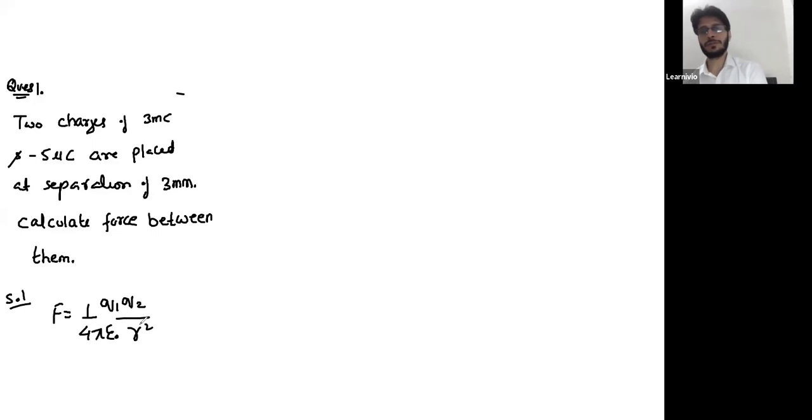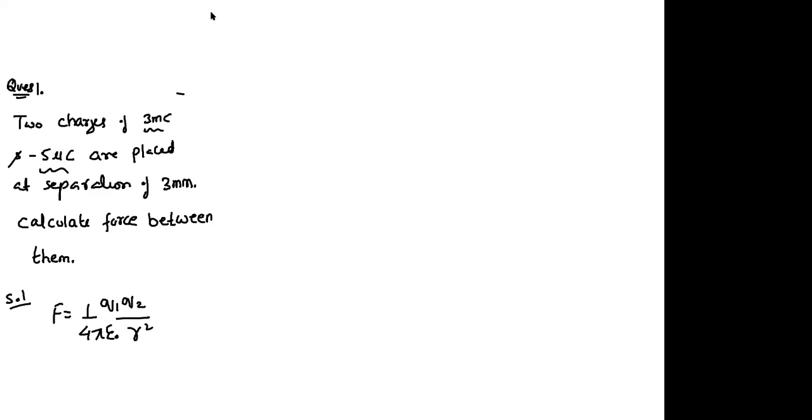Just calculate the magnitude, and don't forget to convert millicoulomb into coulomb and microcoulomb into coulomb. Fast, just a simple question.